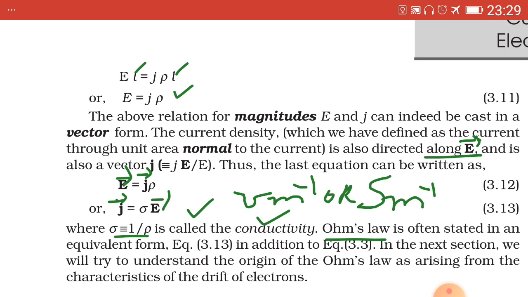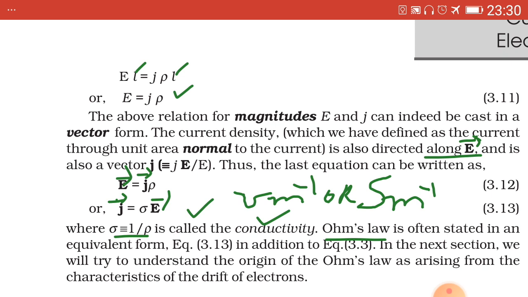It is symbolized as capital C equal to 1 upon R, equal to 1 upon ohm, equal to mho, the reverse symbol of ohm. Hence in the unit of conductivity it becomes mho meter raised to minus 1.